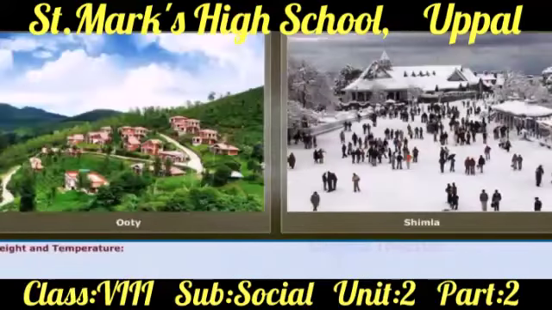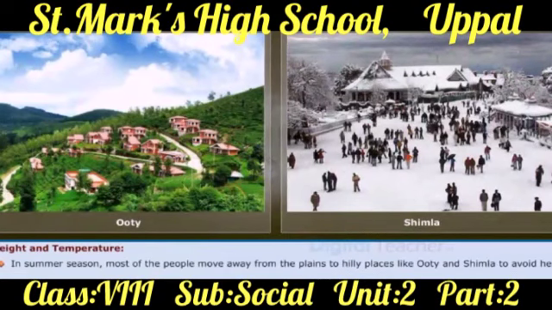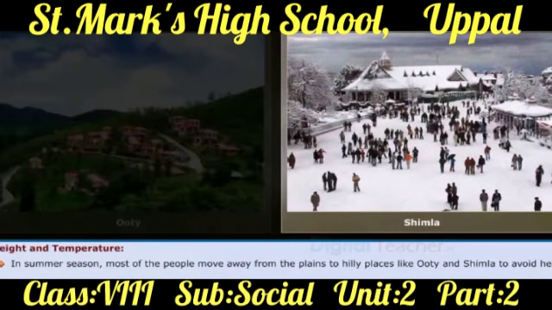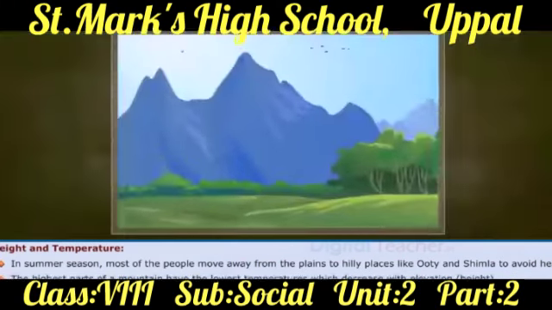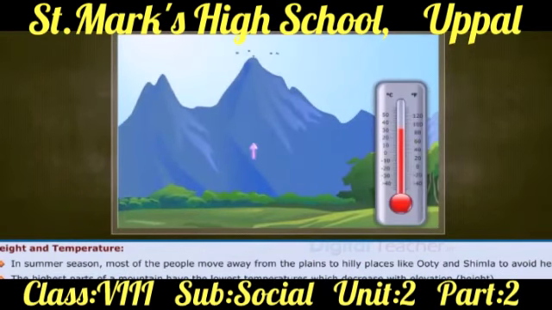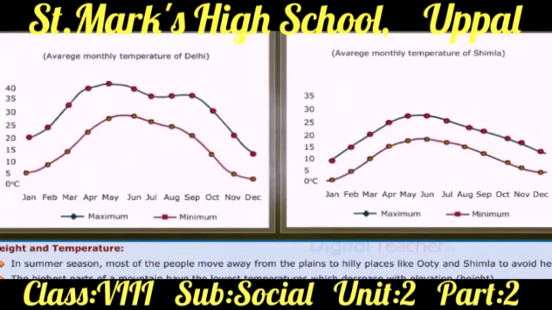Now, let us learn about the height and temperature. In summer season, most of the people move away from the plains to hilly places like Ooty and Shimla to avoid heat. The highest parts of a mountain have the lowest temperatures, which decrease with elevation. The graph shows the average monthly temperatures of Delhi and Shimla. The temperature of Shimla will be less than that of Delhi each month of the year.